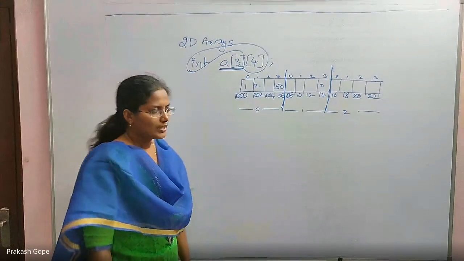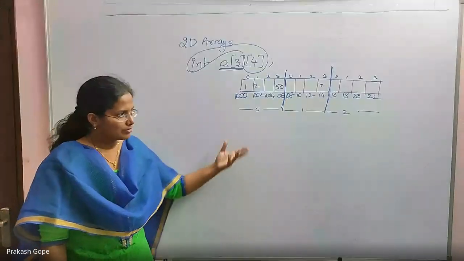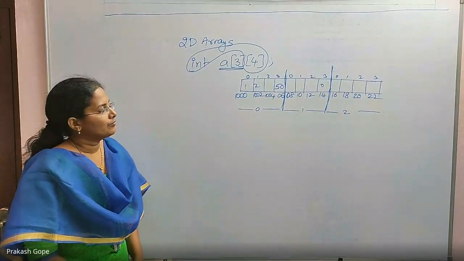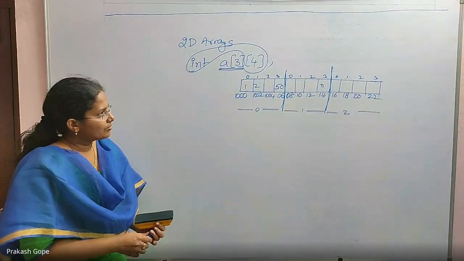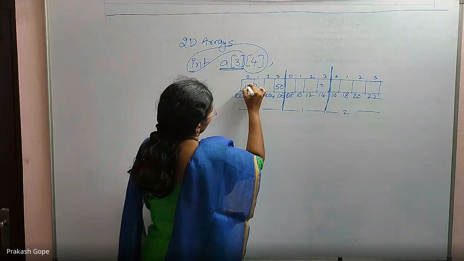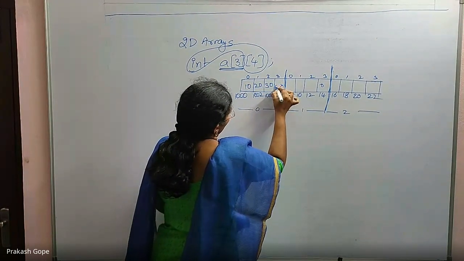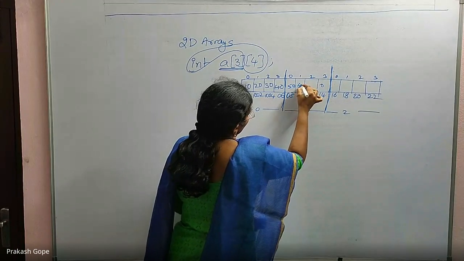Then, what is its connection with pointers? Similar to what we have seen in single dimensional array. This is important. Yes. Let me give values for them: 10, 20, 30, 40, 50, 60, 70.